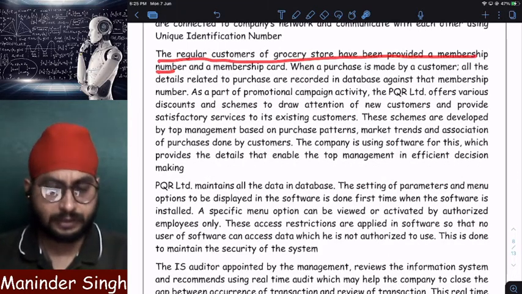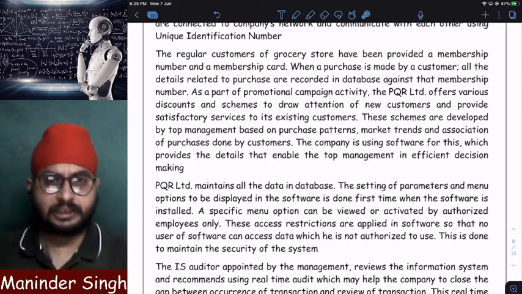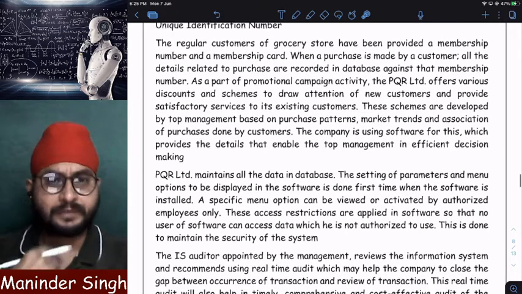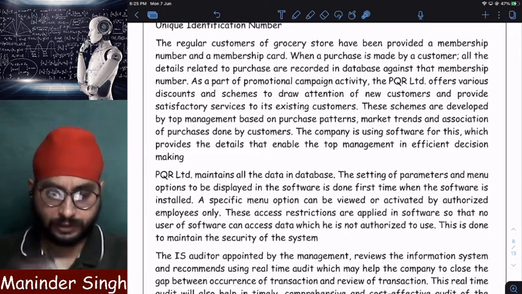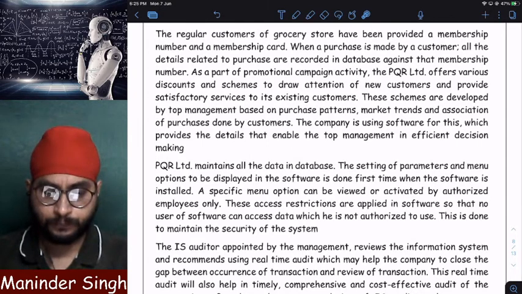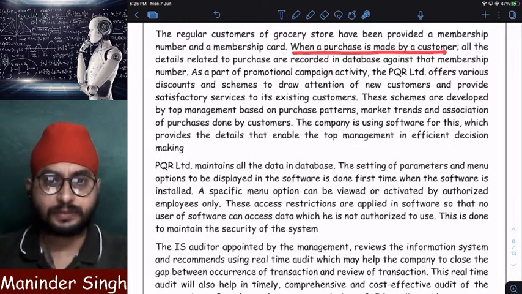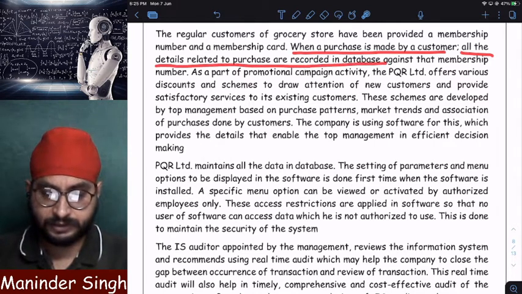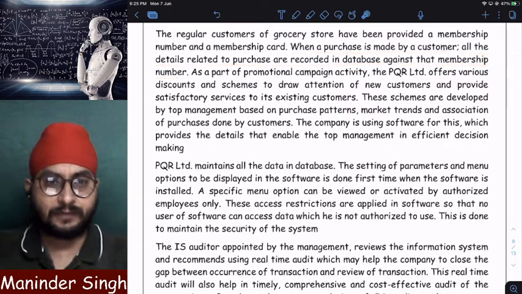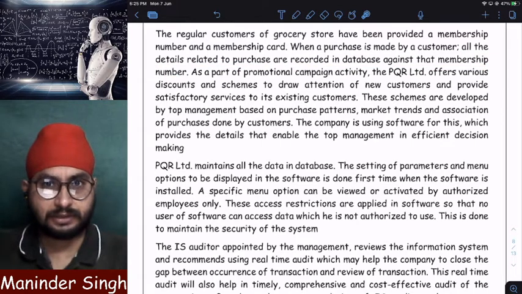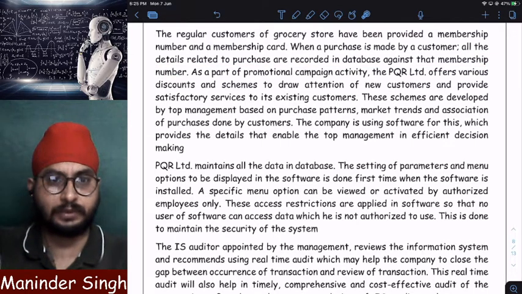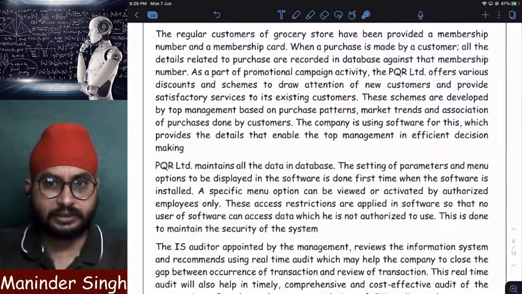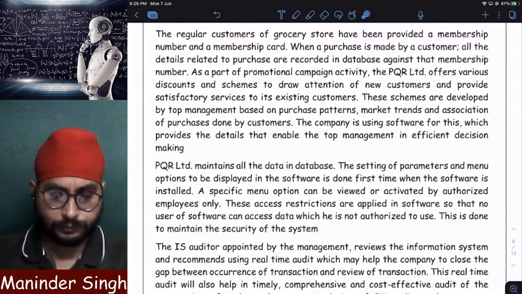The regular customers of the grocery store have been provided what? A membership number and a membership card. Just like Big Bazaar provides a Big Bazaar card, DMart provides one card, Ratnadeep provides a card. The same way, this grocery store also has its own membership number and card. When a purchase is made by a customer, all the details relating to the purchase are recorded in the database against that membership number. So whenever a customer having a membership number and a membership card purchases something, these purchases are recorded in the software against my membership number.